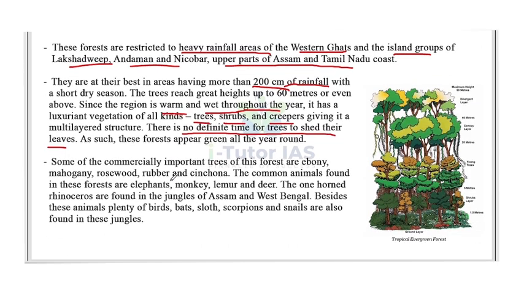Okay. Now, some of the commercially important trees of this forest are ebony, mahogany, rosewood, rubber, and cinchona. The common animals found in this forest are elephants, monkeys, lemur, and deer. The unhorned rhinoceros are found in the jungles of Assam and the West Bengal. Besides these animals, plenty of birds, bats, sloths, scorpions, and snails are also found in this jungle.